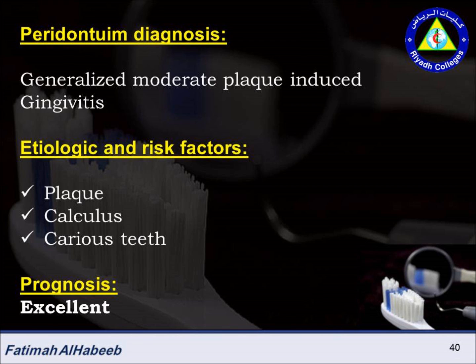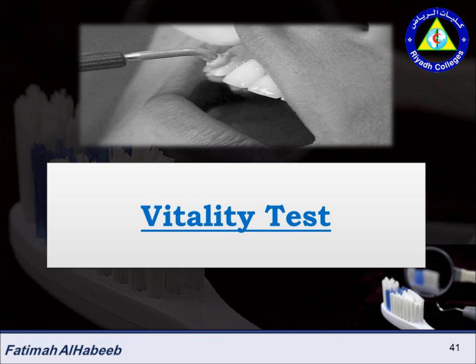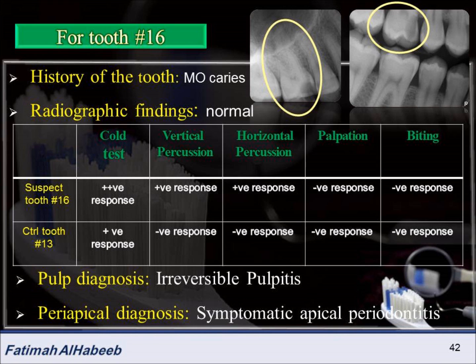The prognosis is excellent. Coming to the vitality test for tooth number 16: history of the tooth, MO caries, radiographic finding is normal. The cold test on 16 gives a prolonged positive response. It gives a positive response with vertical and horizontal percussion. So the pulp diagnosis is irreversible pulpitis. Periapical diagnosis is symptomatic apical periodontitis.